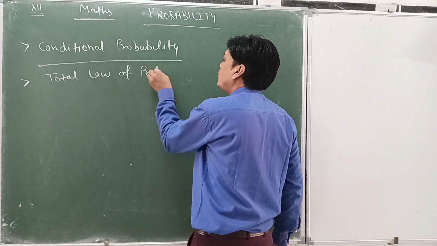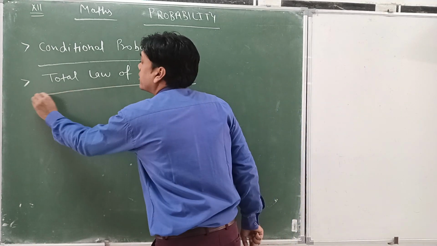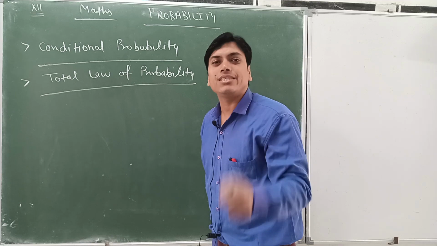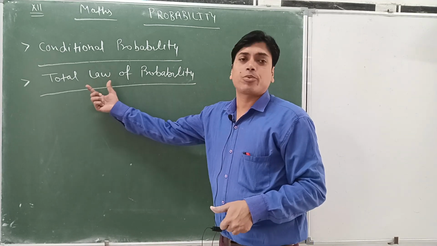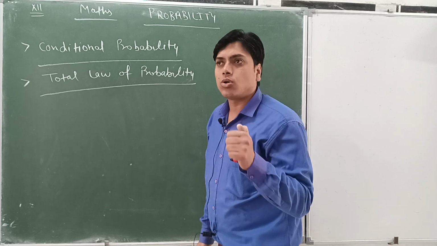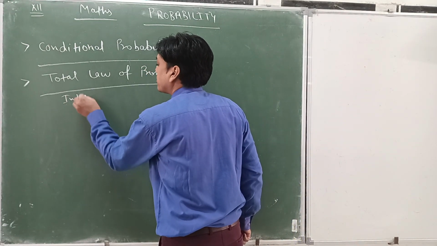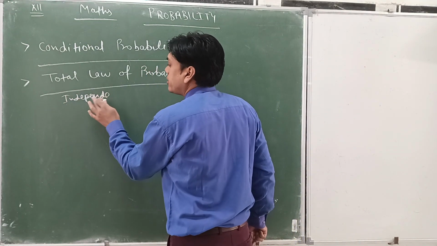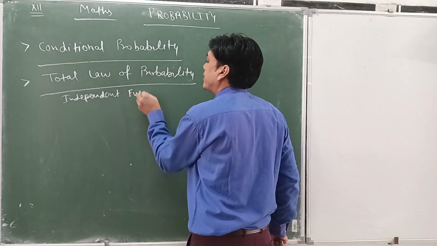the total law of probability. This is also one of the easiest concepts in class 12 probability. The total law of probability also consists of independent events or dependent events.